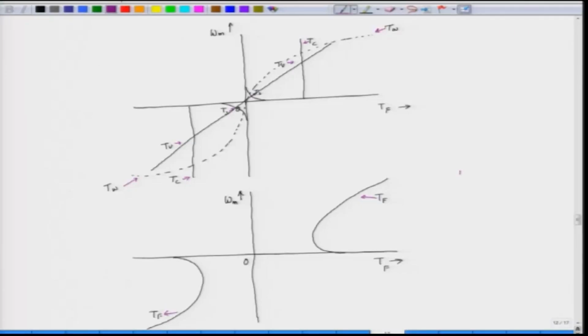Now, friction is a passive load. Friction is called a passive load because when the speed direction changes, friction also changes. Friction only opposes the motion. So, the definition of a passive load is that when the speed direction changes, the torque also reverses. Those torques which reverse with speed direction are called passive loads.